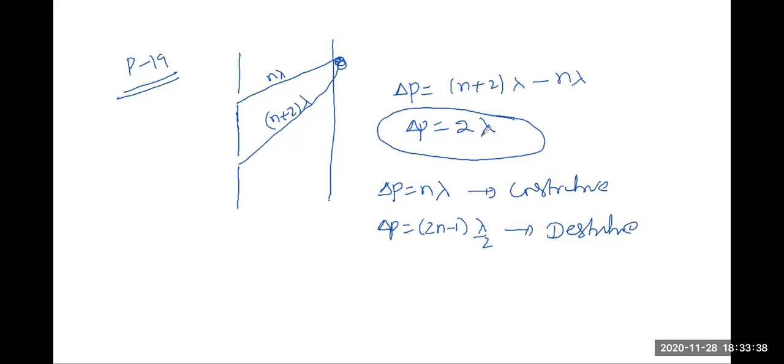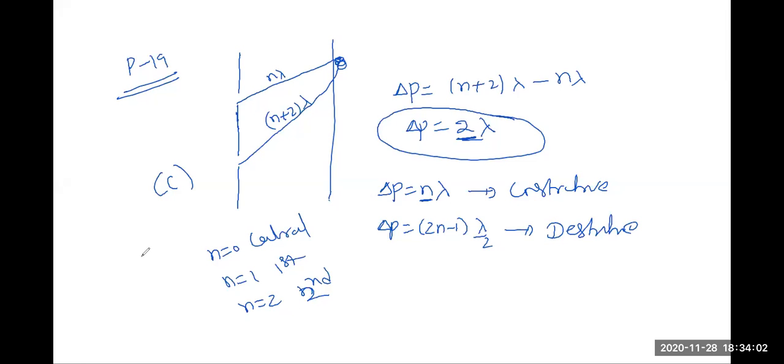Clearly, the integer value here is 2. So n equal to 0 for central maxima, n equal to 1 for first maxima, n equal to 2 for second maxima. So I am getting the second bright maxima. So option C will be correct here.